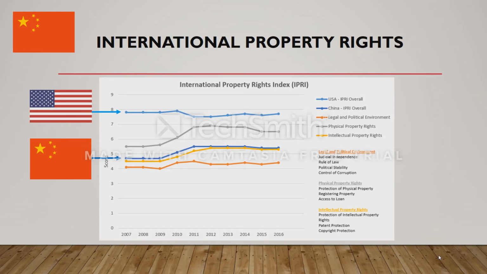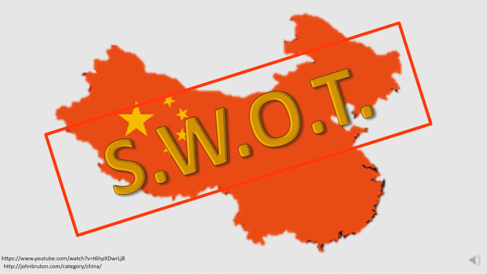Changing the legal and political landscape is near impossible in a short period of time, and intellectual property rights can be nearly just as difficult to change. The only somewhat modifiable variable in this index is physical property rights, which we see is a dependent factor in China's overall score. Still have questions? Let's perform a SWOT analysis.